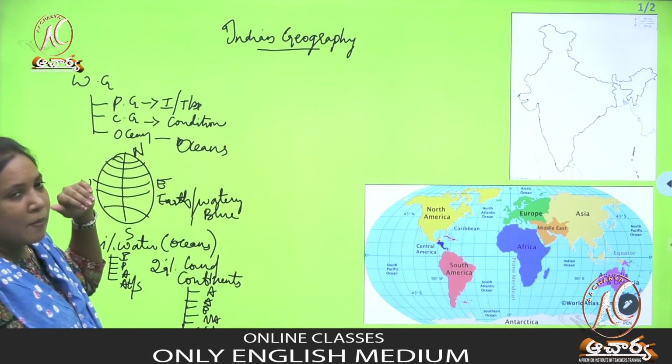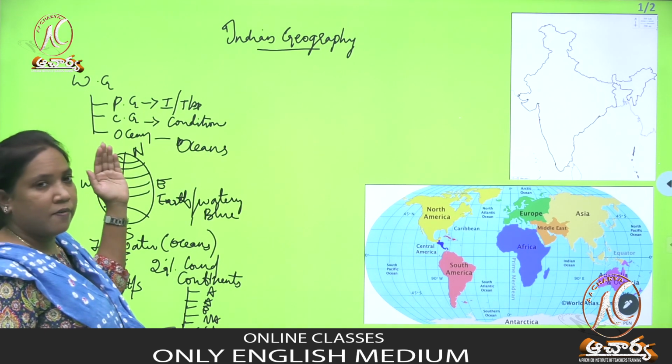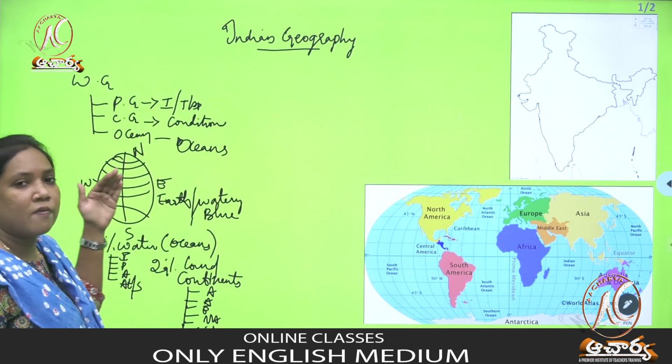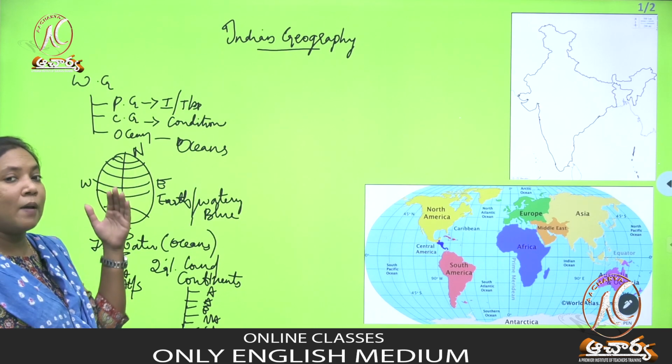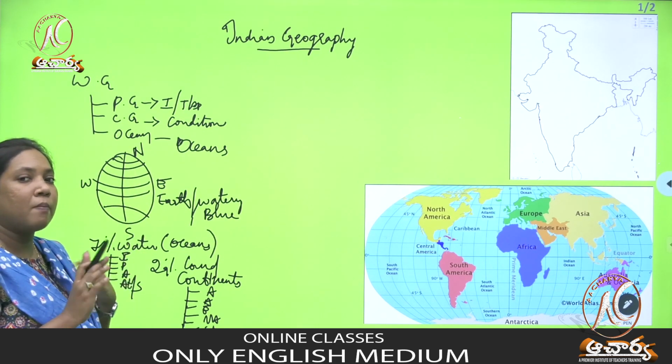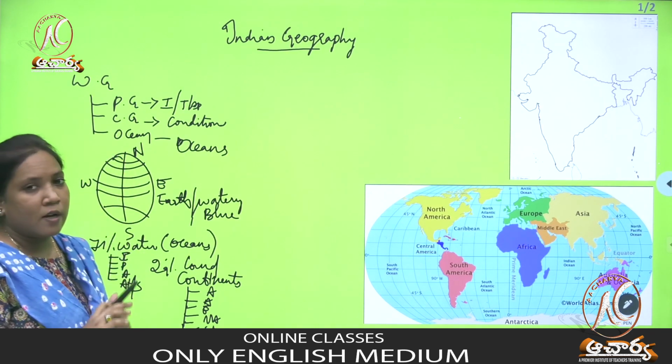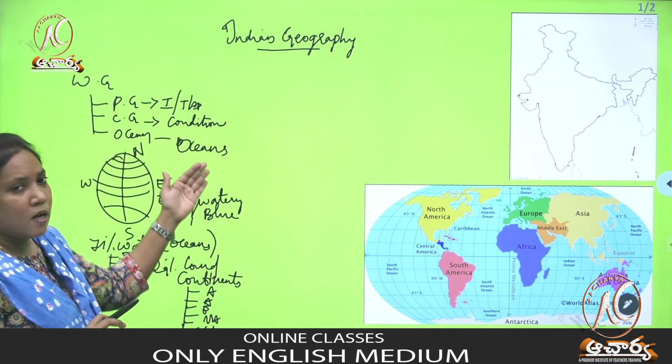And what does climate geography deal with? Climate geography deals with the climatic conditions of the world, because the climatic conditions change from one place to another. And oceanography means nothing but it deals with the oceans.